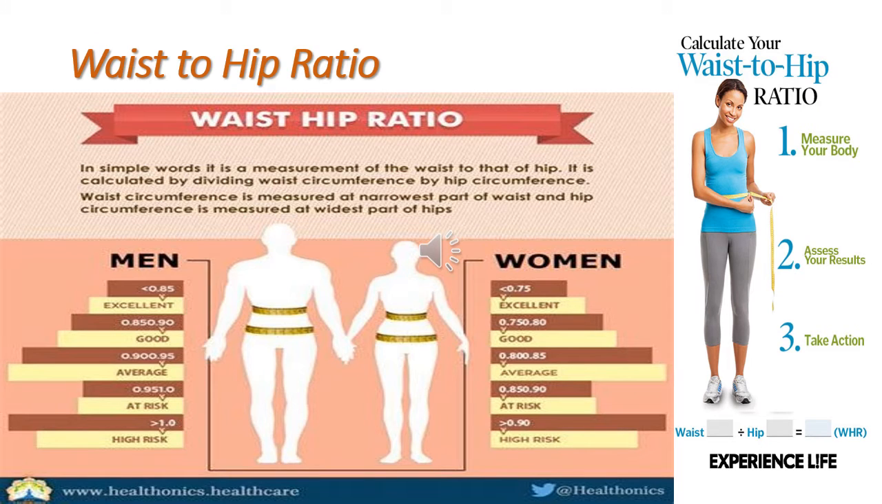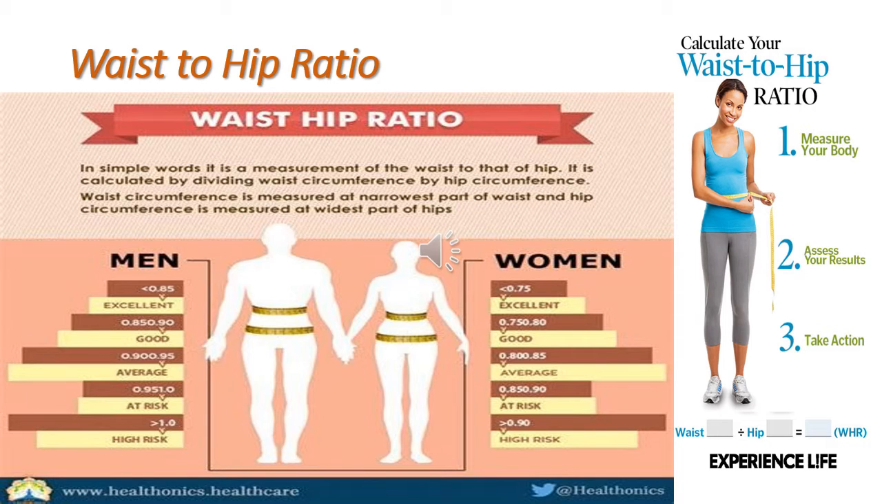Next, we are going to learn about WHR or waist hip ratio. It can be also called as waist to hip ratio. Waist to hip ratio is a ratio of a person calculated by dividing the waist measurement by hip measurement. In simple words, it is a measurement of the waist to hip.